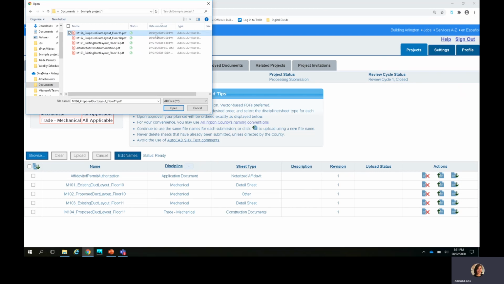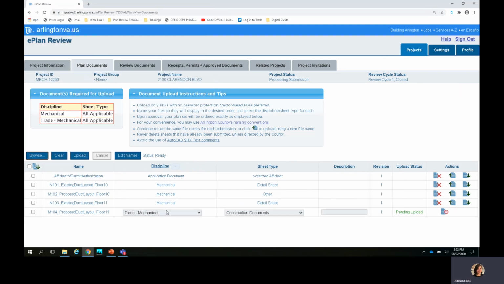If you choose to select multiple, it's recommended to only browse and upload 10 PDF files at a time to prevent errors. In this case, I'm going to select one at a time to demonstrate the upload process. Now I'm going to click Open. And you can see it's reopened this M4 sheet and allowed me to change the discipline and the sheet type if I would like, as well as to write a brief description. And you can see on the right side of the screen here that it's still pending upload.